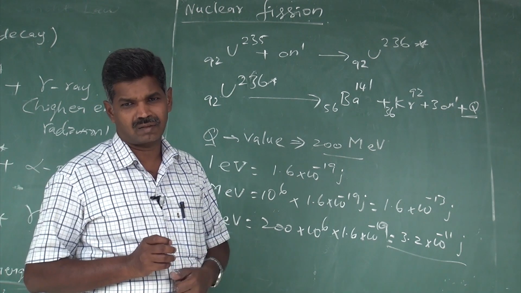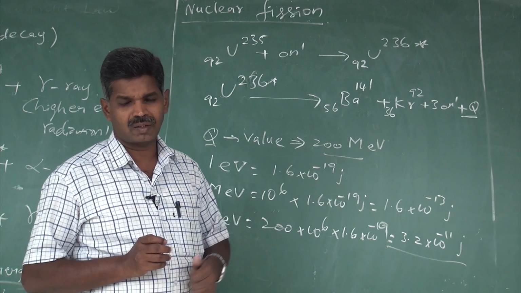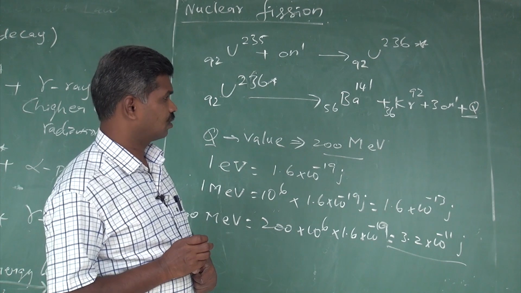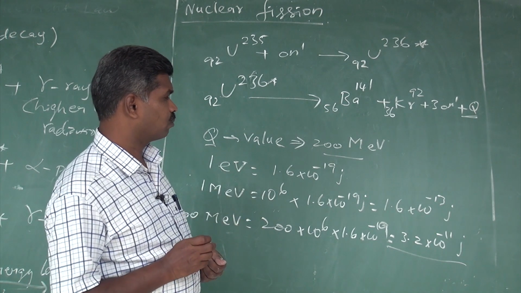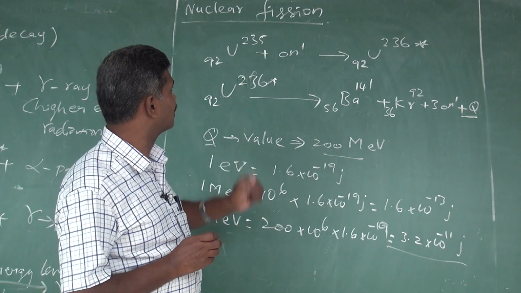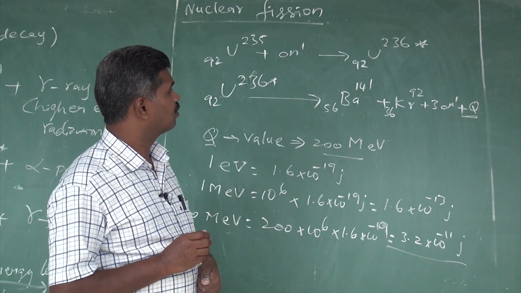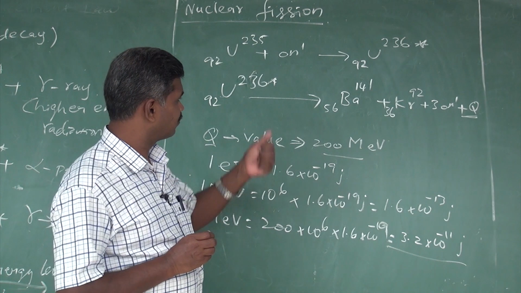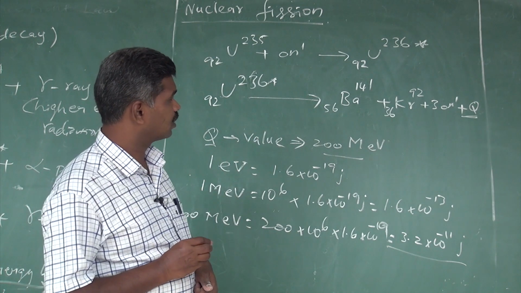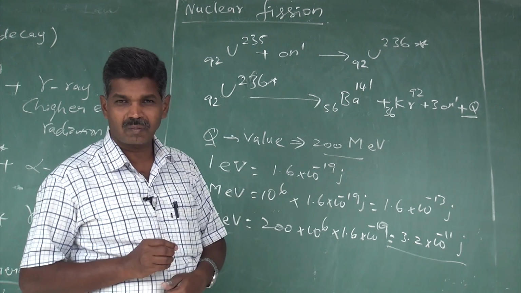We have many fission processes for uranium 235, but the one produced most often is barium and krypton. That's why we take the uranium 235 fission as the barium and krypton process. Okay, nuclear fission is completed.